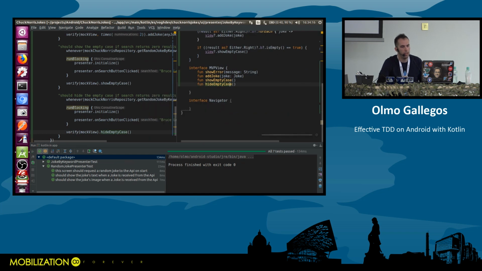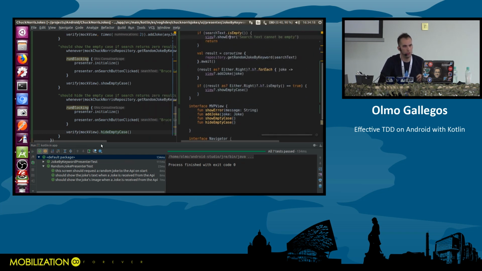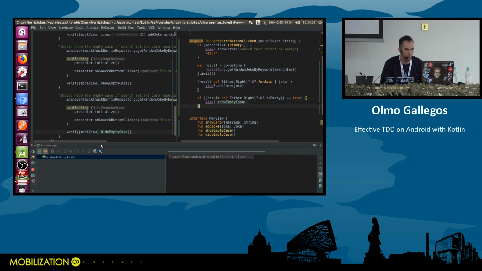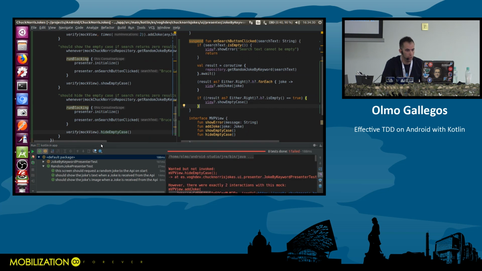Sorry if I'm going too quick on these two TDD cycles, but you know it's repetitive. It's similar to the previous ones. So I want to focus on the most interesting part. Okay. So let's make it pass. I need to hide it. Hide. And now we should be passing.